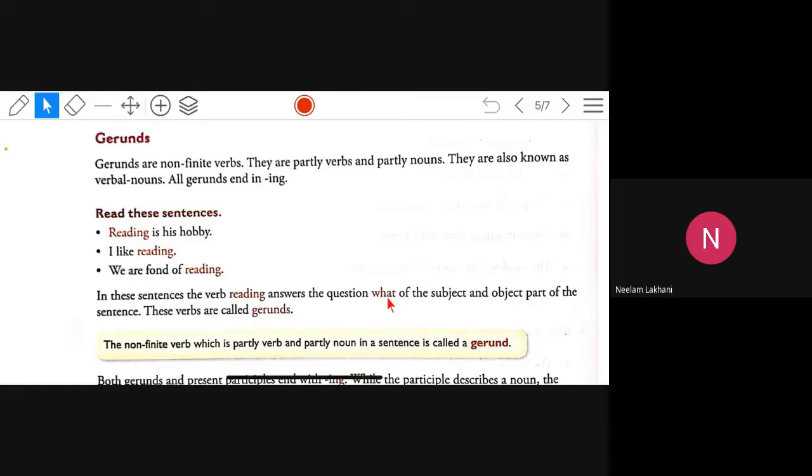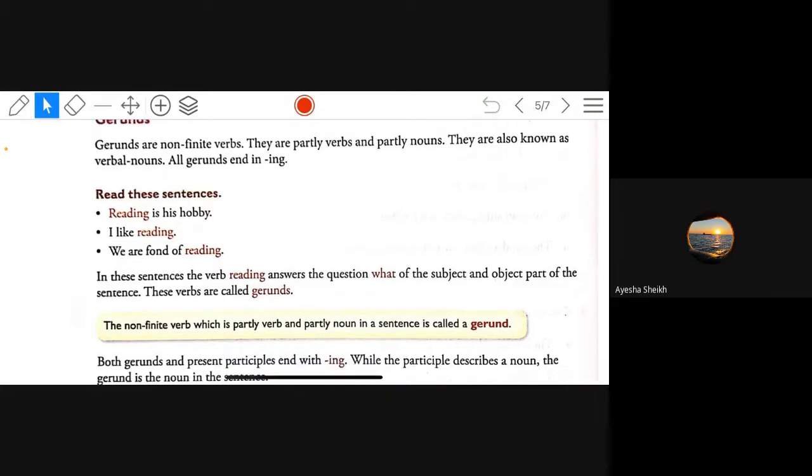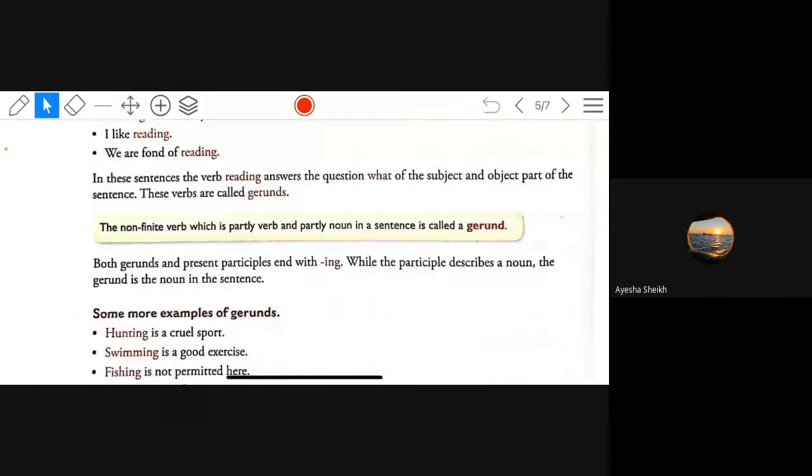Yes, sir. Remember, for gerund, you have to ask the question what, because gerund and present participle both will end in ing. So how will you come to know whether it is present participle or whether it is gerund? For gerund, you have to ask the question what. The non-finite verbs, which are partly verbs and partly nouns, they are called gerunds.